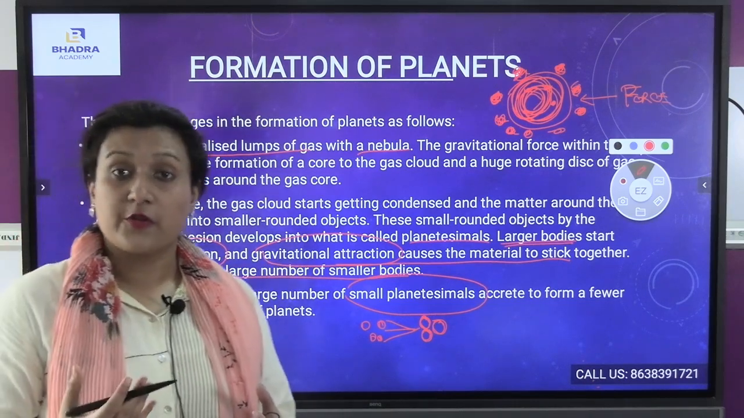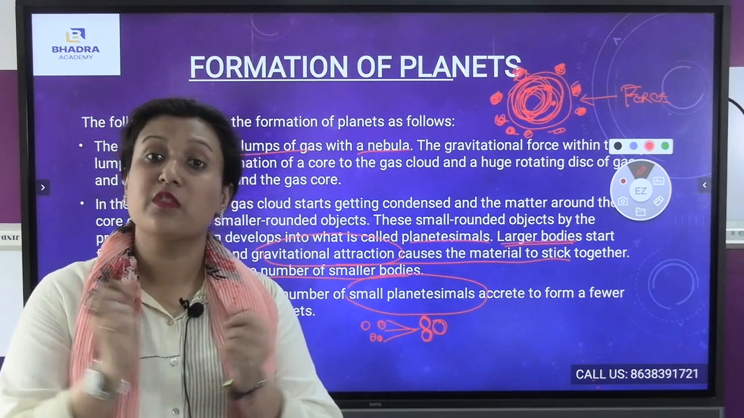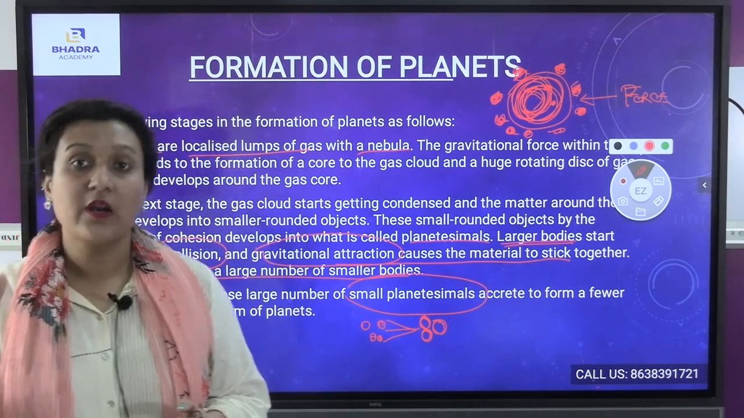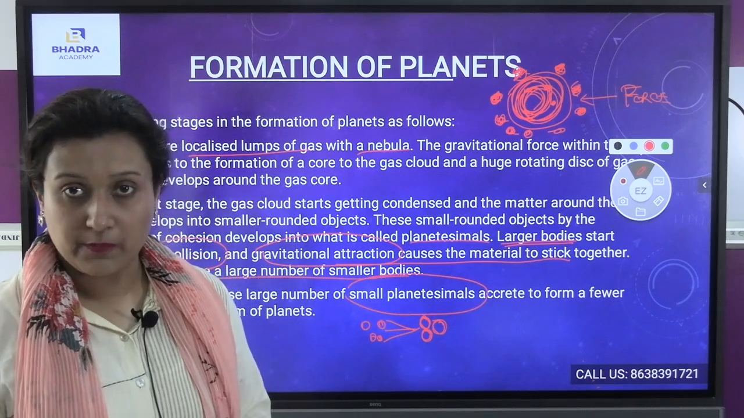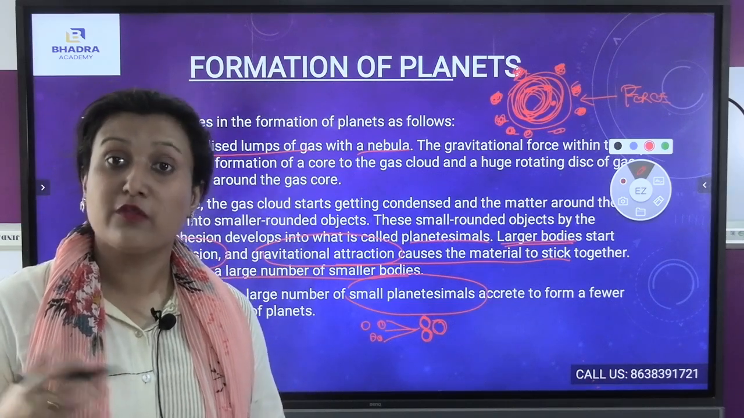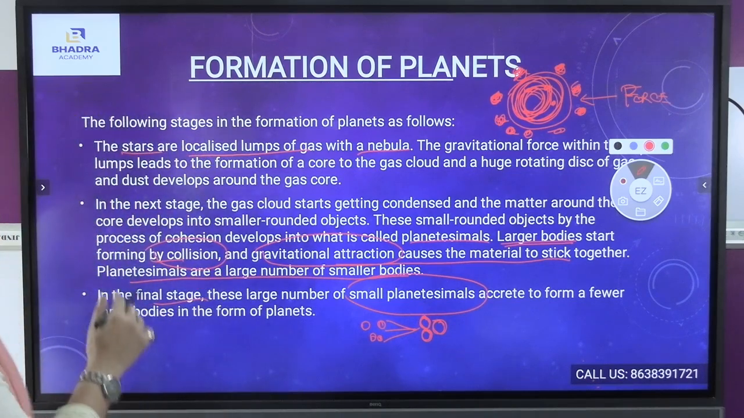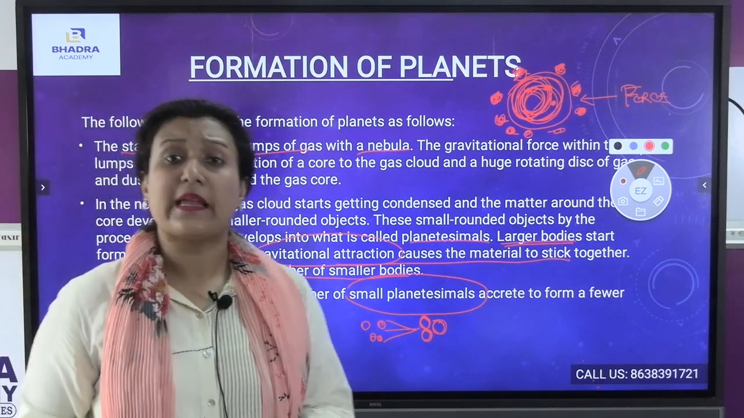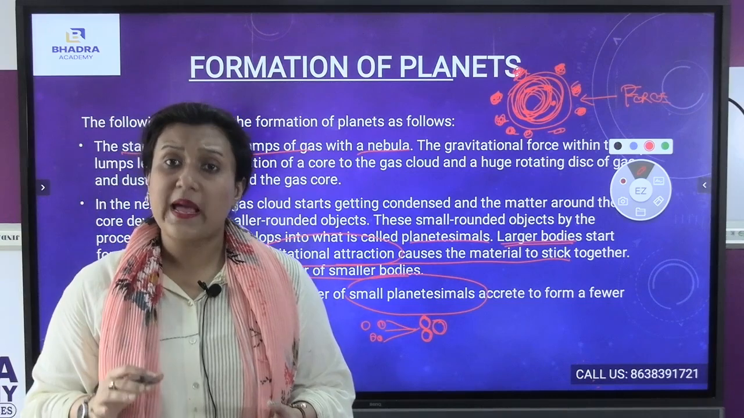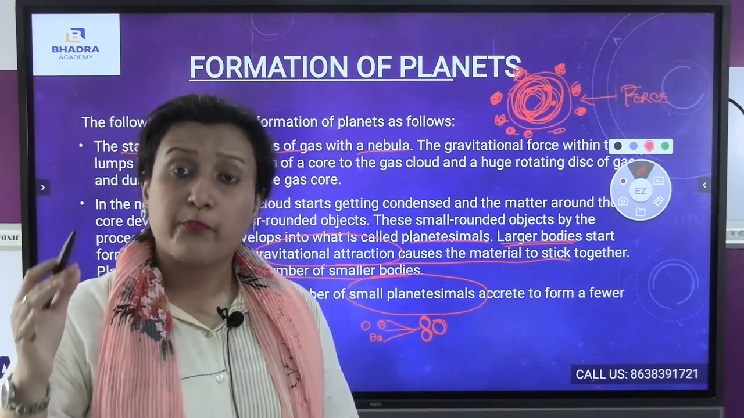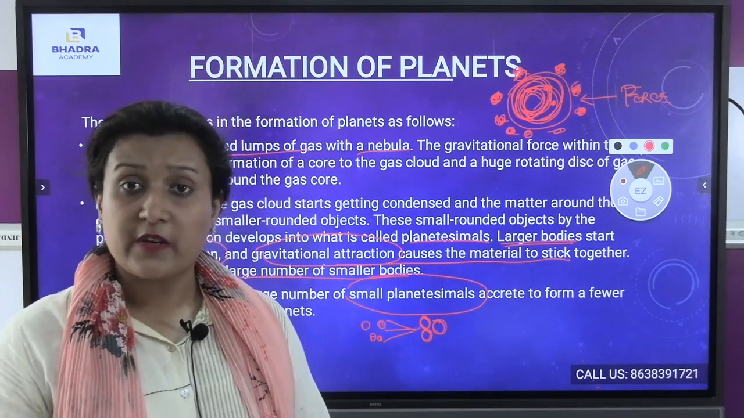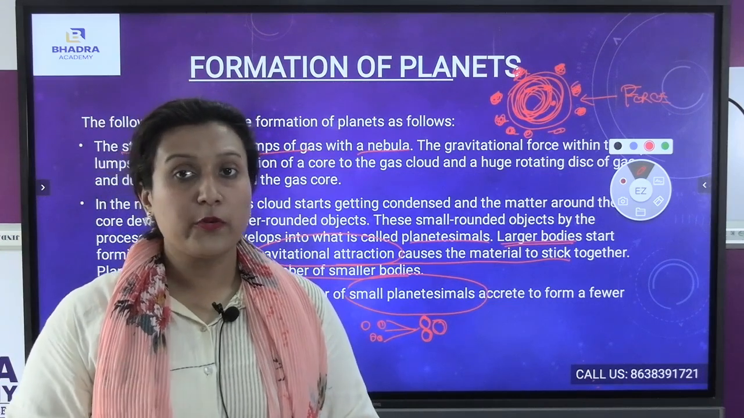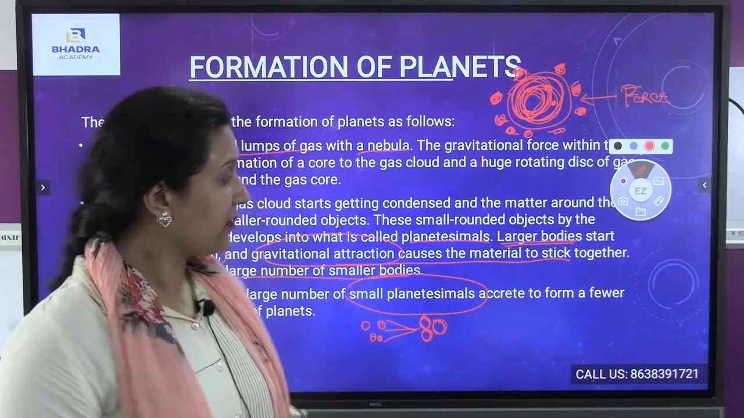If I talk about the larger planets, they have been formed by collision, which means pushing each other and gravitational force. The process of collision and pushing each other has resulted in the larger bodies of the planets, and the smaller bodies are comprised as the planetesimals. In the final stage, first the small planetesimals were being formed, and those small planetesimals, due to the gravitational force, attracted each other and formed into bigger planets. I hope you have understood the formation of the planets.